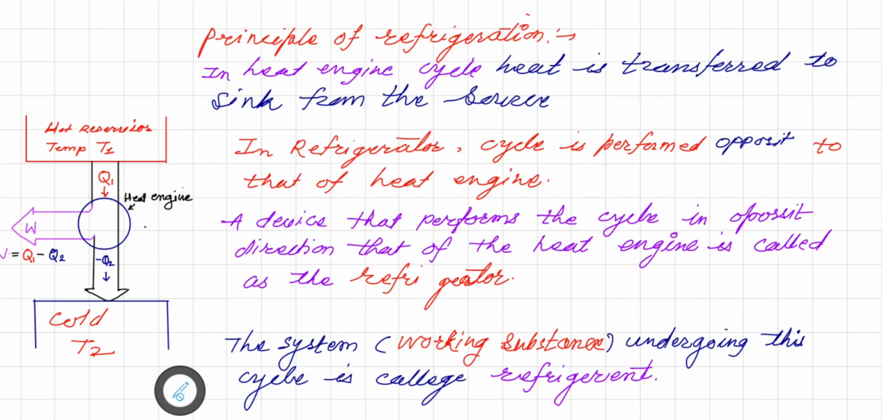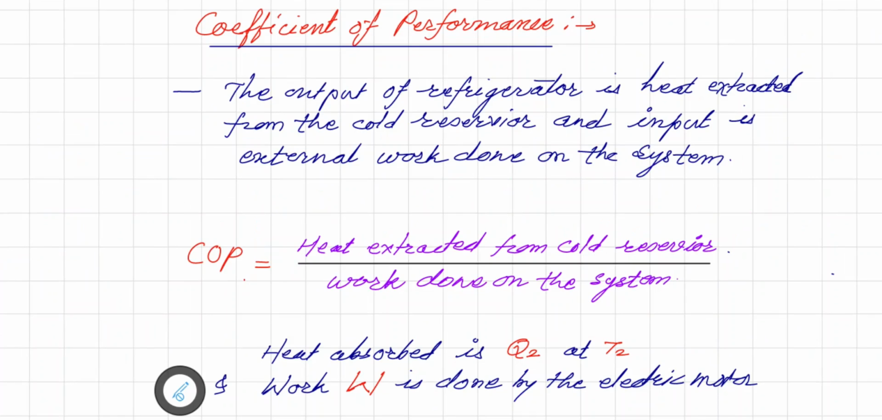So remember that a refrigerator is nothing but a device that performs exactly the opposite cycle as in case of heat engine. So for this we need a system, that is a working substance, and for transferring heat from lower temperature to higher temperature, the working substance undergoing this cycle is called the refrigerant. So this is a refrigerant which works as a working substance. Now let us talk about the coefficient of performance.